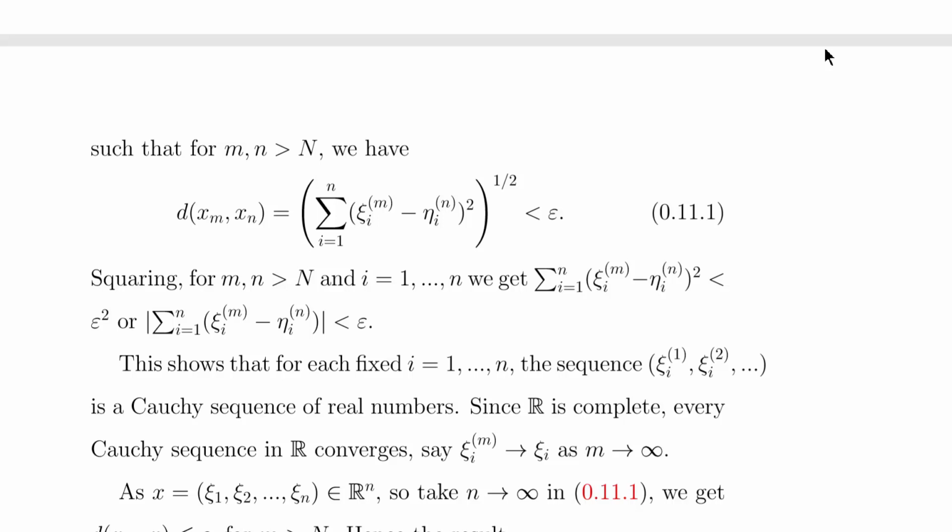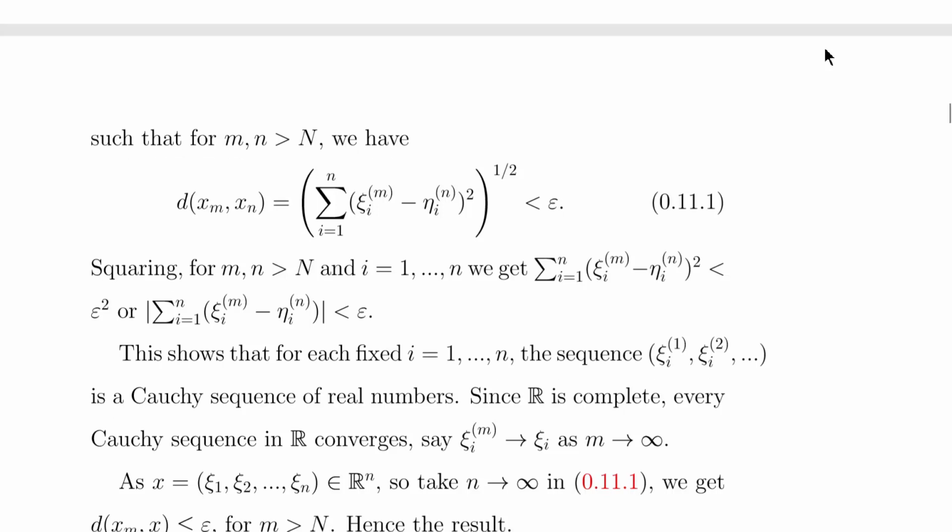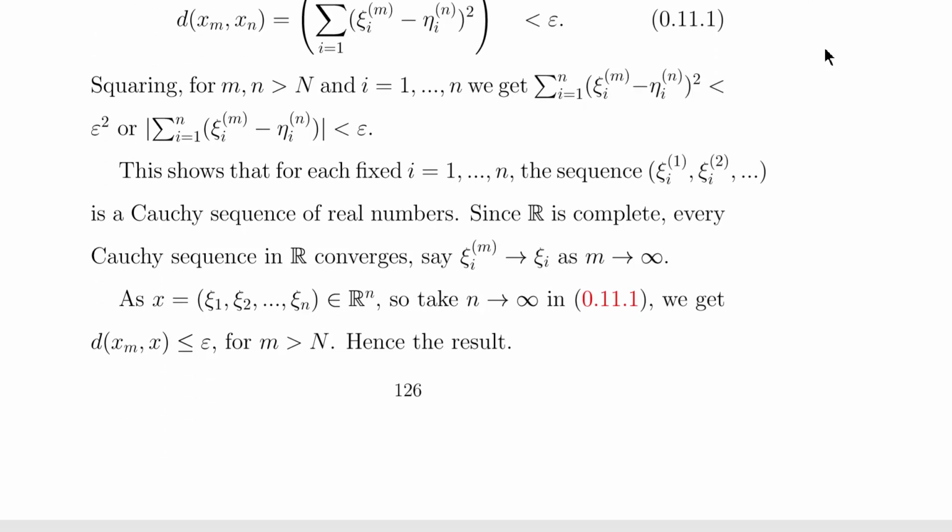So this shows that for each fixed i, the sequence ξ_i^1, ξ_i^2, and so on is a Cauchy sequence of real numbers, and we know that R is complete. Every Cauchy sequence in R converges. Say that this ξ_i^m converges to ξ_i as m converges to infinity.